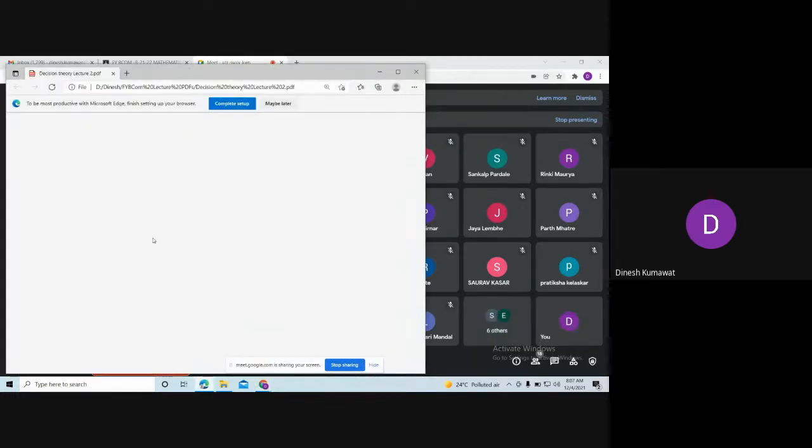In my last lecture, we already started with our next PDF, on decision theory. In that, we saw a problem where some table is given to us, and using that table we make a payoff table.